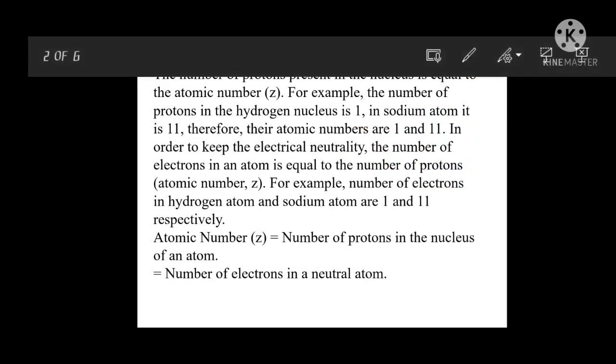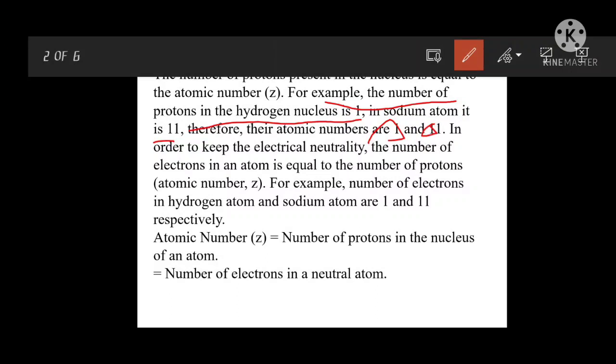For example, if you take hydrogen, the number of protons present in hydrogen is 1, so the atomic number is 1. If you take the sodium atom, it has 11 protons in the nucleus, or 11 electrons, so the atomic number is 11.